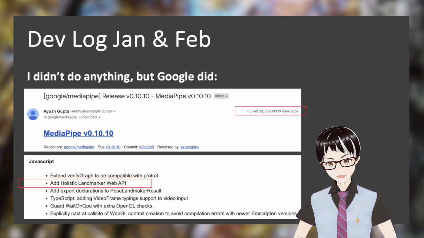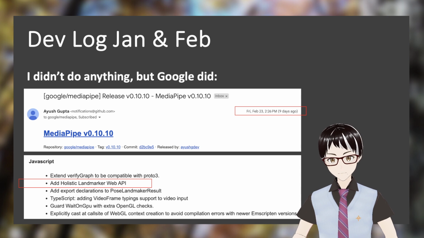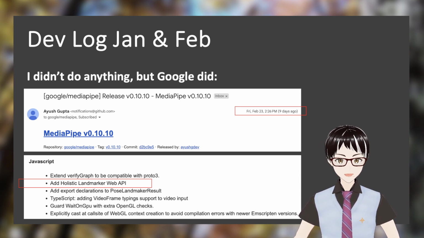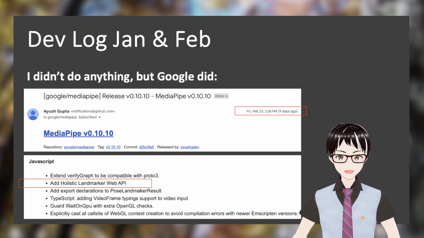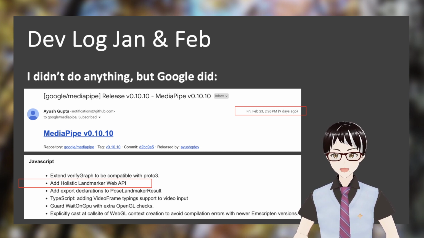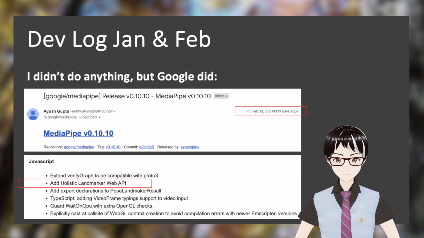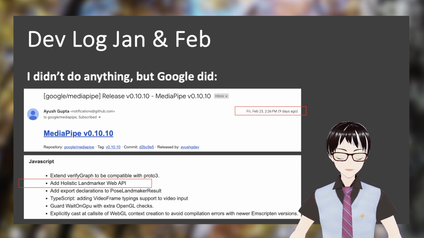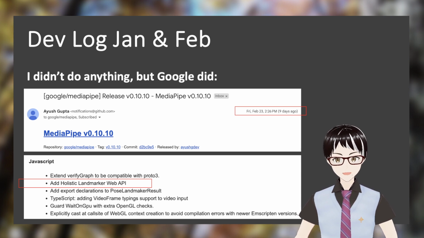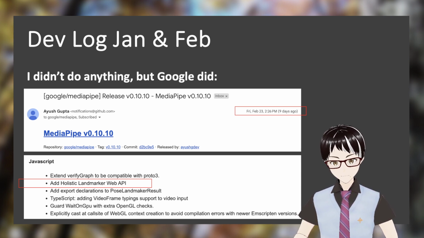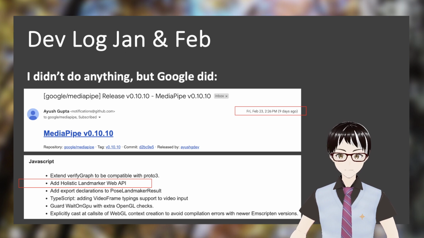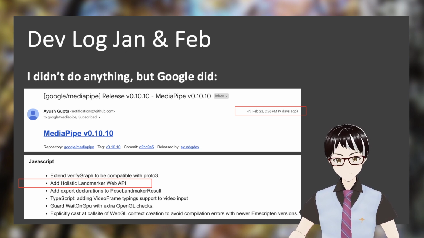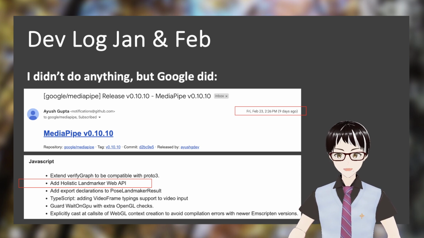So in fact, this is actually a pretty long email. From this email, we're able to see that in the new MediaPipe release, many things had changed, right? So there are a lot of changes that they are cramming into this single release. And since we are having this holistic landmark added to the new vision task framework, we are able to continue the development to use a new framework in OpenLive3D.